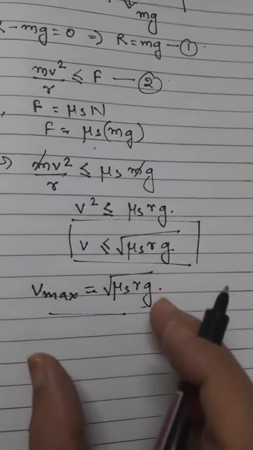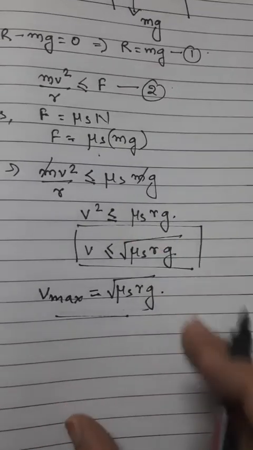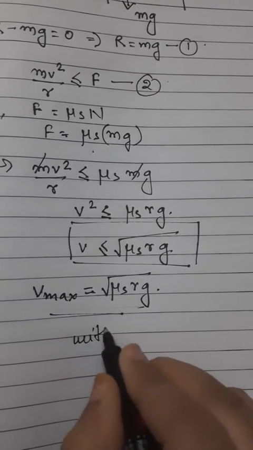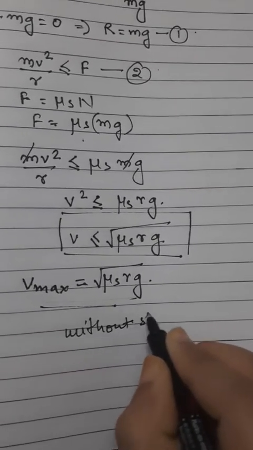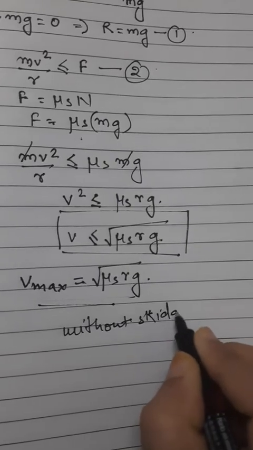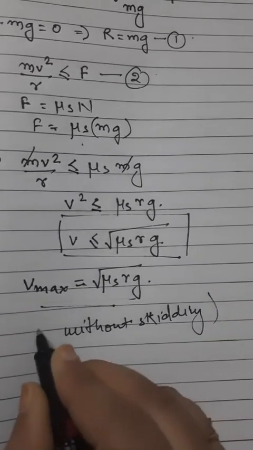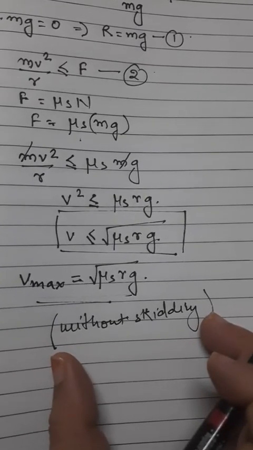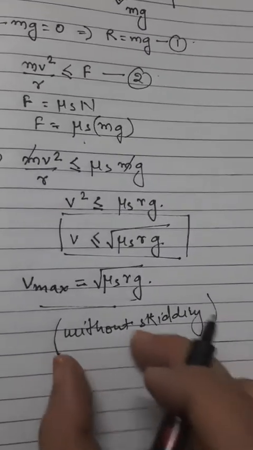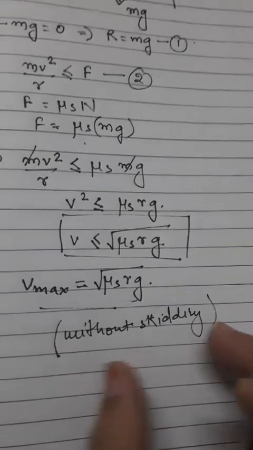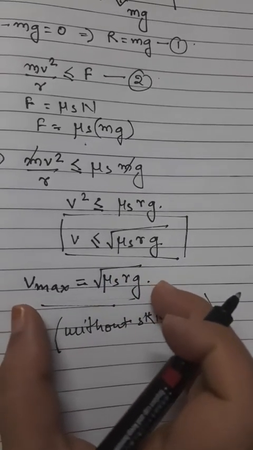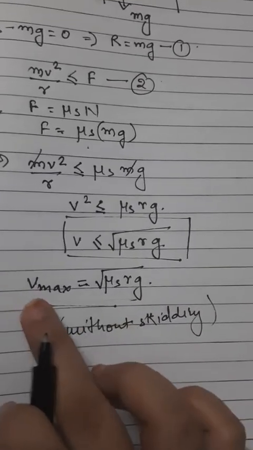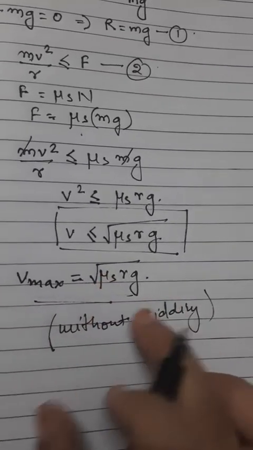It is the maximum velocity with which a vehicle can go round a level curved road without skidding, because the friction force is present to save the car while taking a turn. If you don't want your car to skid, the maximum possible velocity should be under root of mu s into rg.